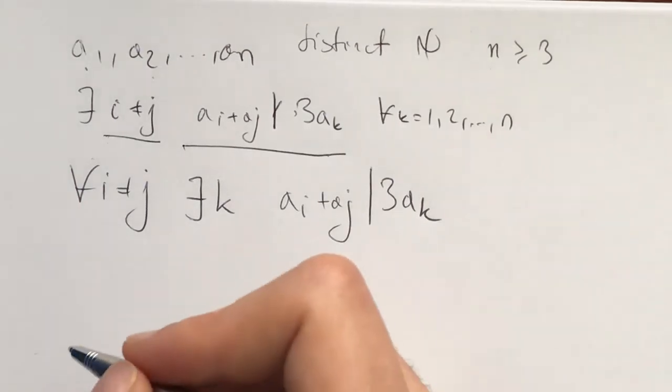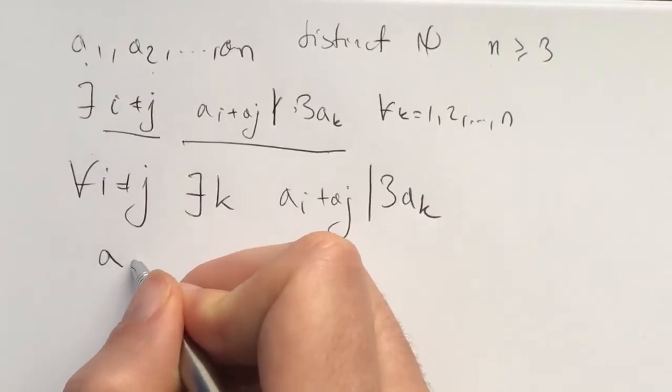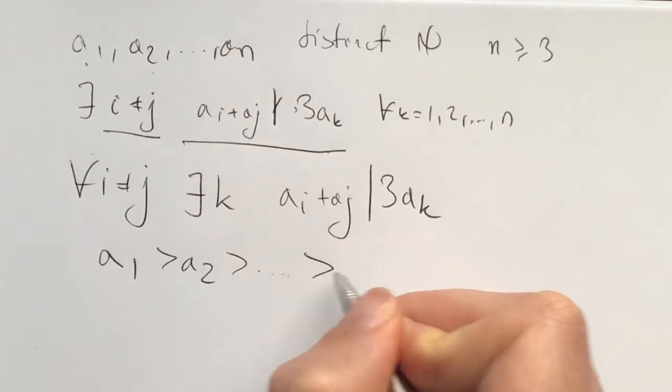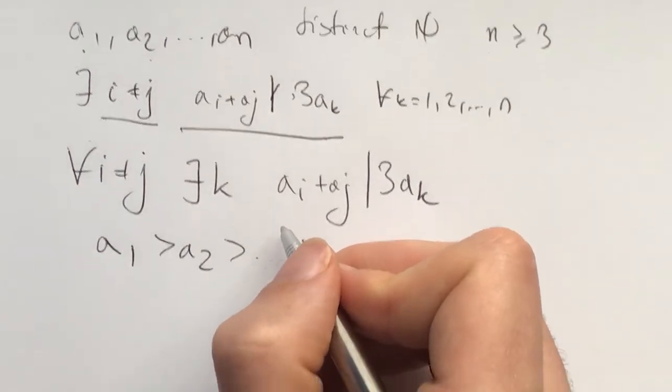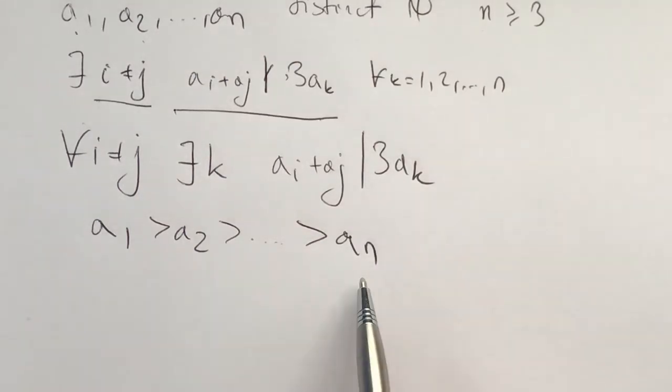Well, the next thing I would do is I would say, okay, let's assume without loss of generality that a1 is greater than a2 is greater than, and so on, till an. Now that I have this without loss of generality, also if you haven't done this, take another 5 to 15 minutes and see what you would do next.